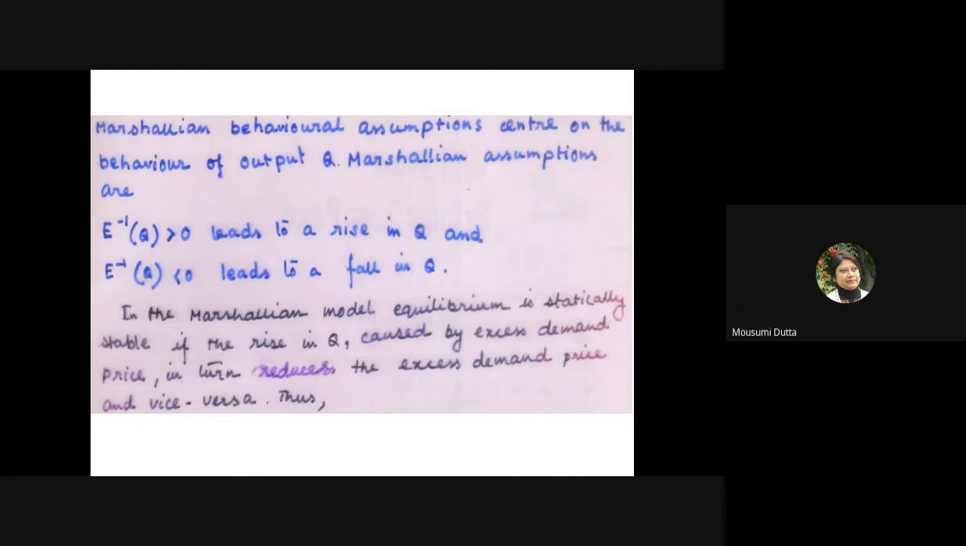In the Marshallian model, E inverse Q less than 0 means that the supply price is more than the demand price. Yes, supply price is more than the demand price. The maximum amount we are willing to pay is less compared to the minimum amount at which the producers will like to sell their commodities.